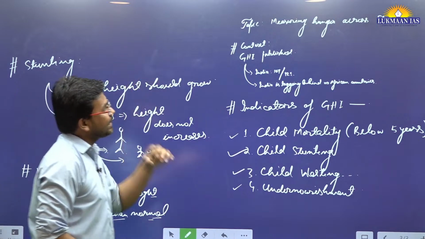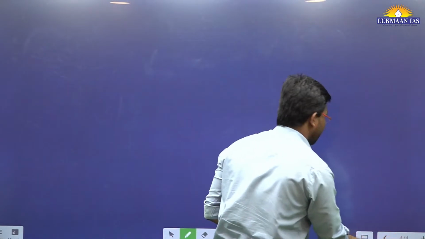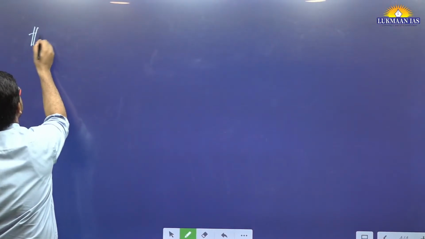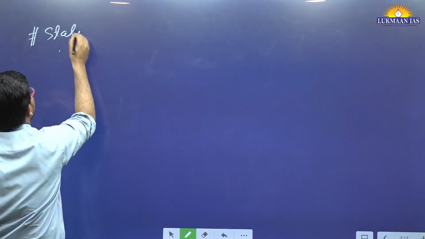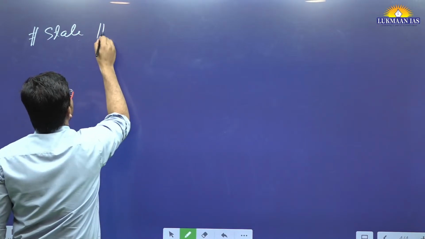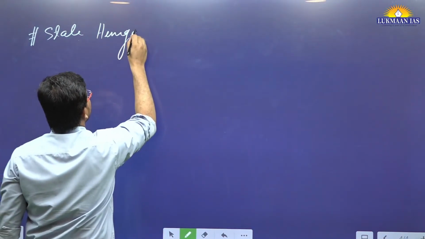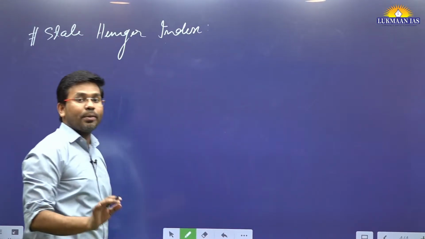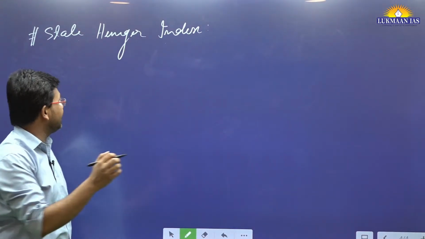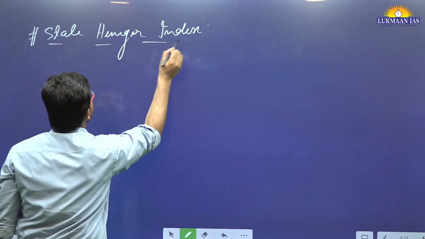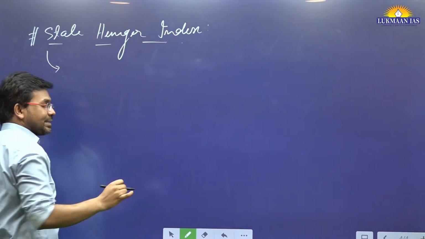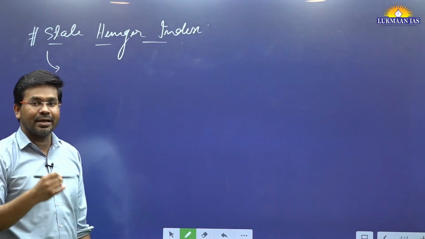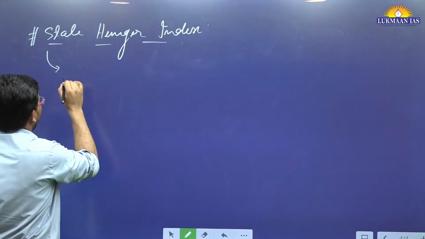In this article, they have not only discussed the global hunger index, they have also talked about another index, known as the state hunger index. They have not mentioned which organization releases the state hunger index, but they have talked about why there is a necessity of having it. So why is it important?